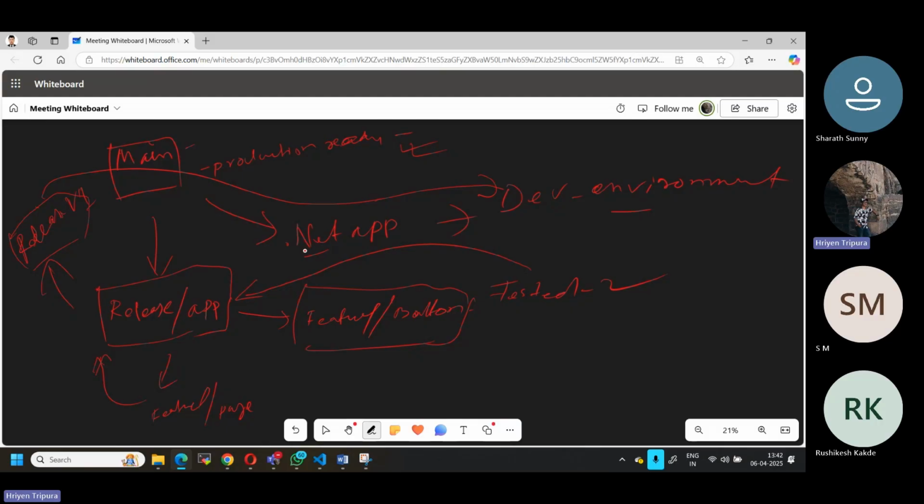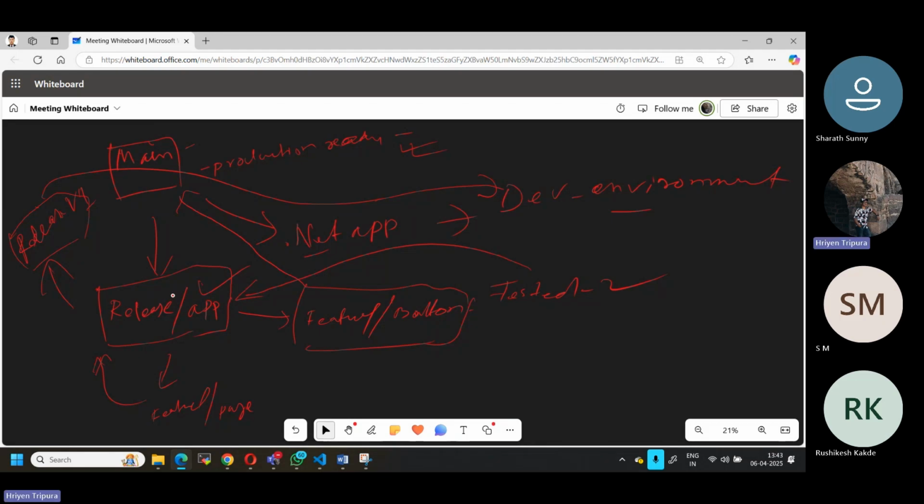Similarly, you can also merge small changes from the feature branch. This way we can do it, so that both the release branch as well as the main branch have the same replicated code, which is working. Okay, this is how it should be used. I hope this is clear, team.